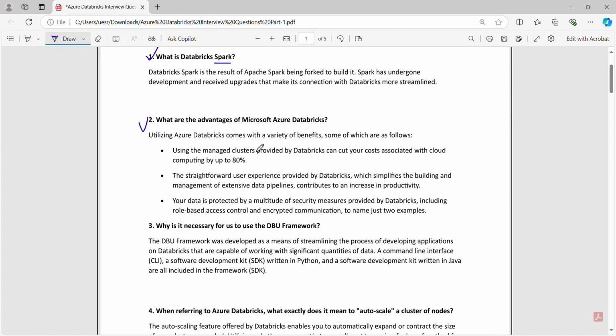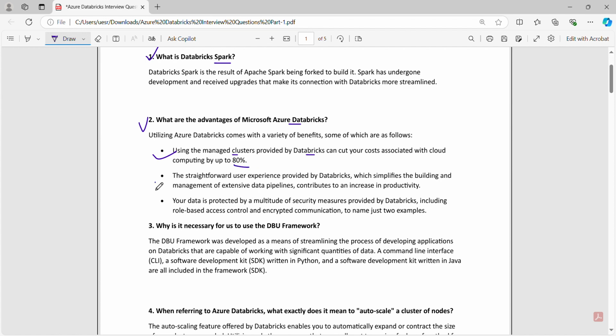Second, what are the advantages of Microsoft Azure Databricks? Utilizing Azure Databricks comes with a variety of benefits, some of which are as follows. First, using the managed clusters provided by Databricks can cut your costs associated with cloud computing by up to 80%.